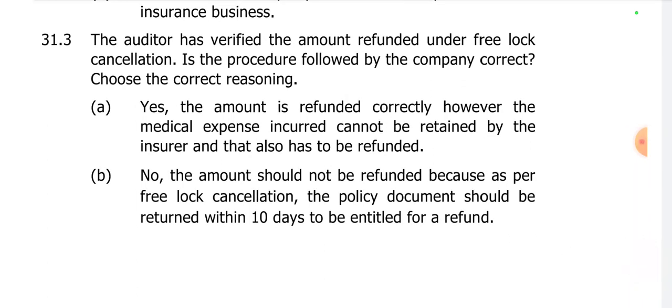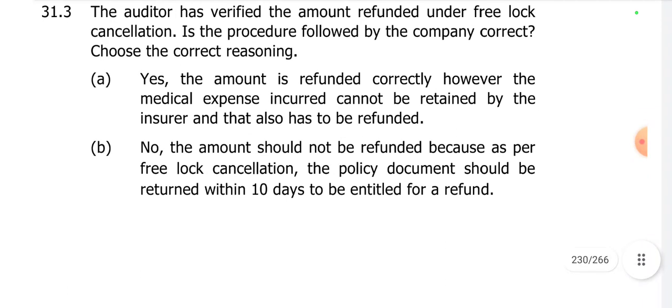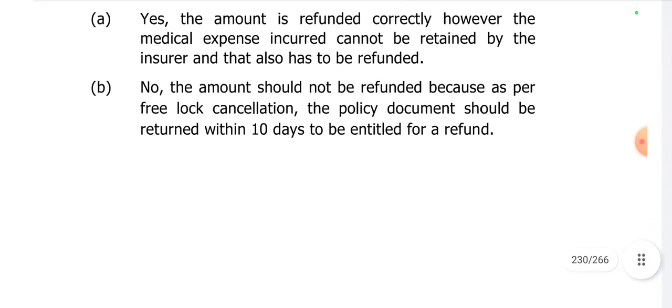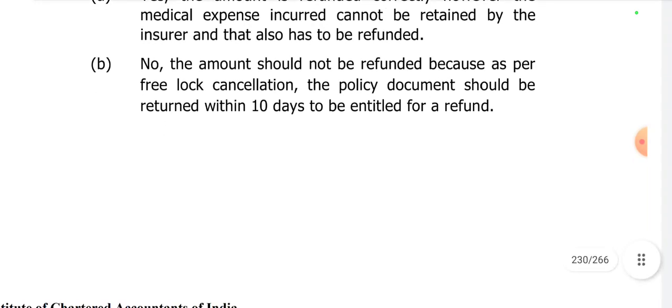So we'll go through each and every option. What it is saying, yes, whatever the company has done is correct. Yeah, we are in agreement with that. The amount is refunded correctly. However, the medical expenses incurred cannot be retained by the insurer, which is not correct, right? The insurer has the right to retain the medical expenses incurred along with the stamp duty charges that the insurer has incurred, right? So option A is wrong. Option B is saying the company has done wrong, which is not the correct answer.